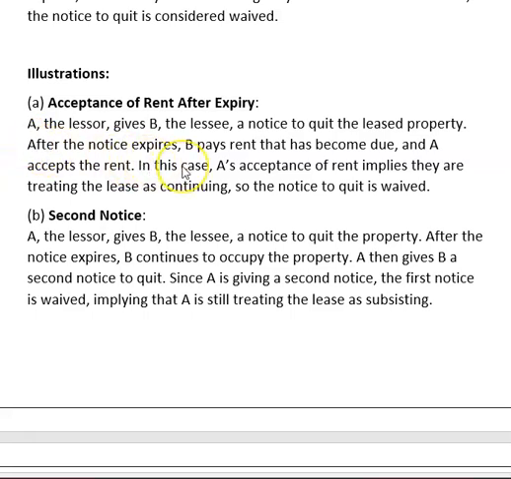After the notice expires, B pays rent that has become due and A accepts the rent. In this case, A's acceptance of rent implies they are treating the lease as continuing. So the notice to quit is waived.